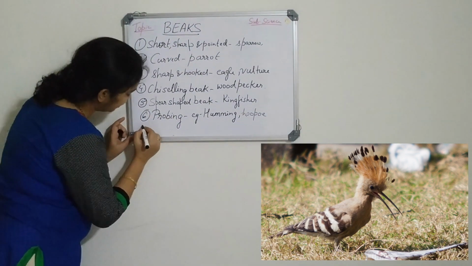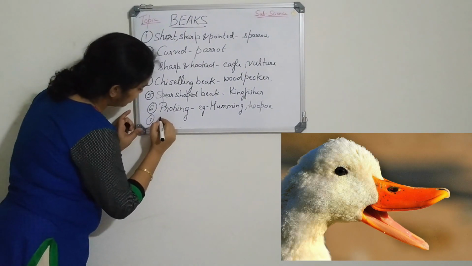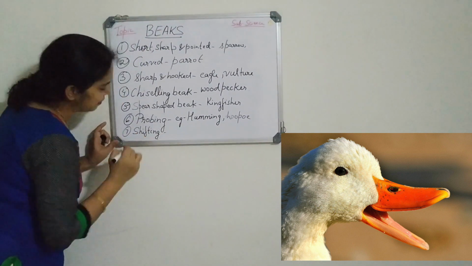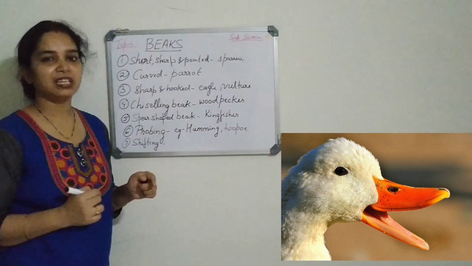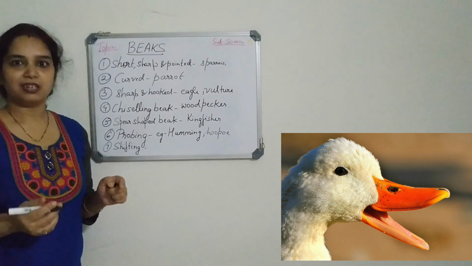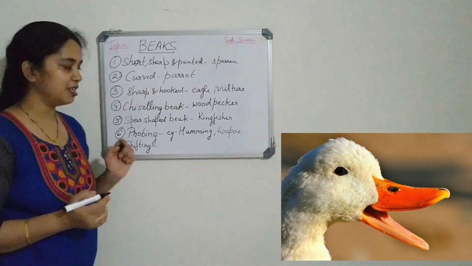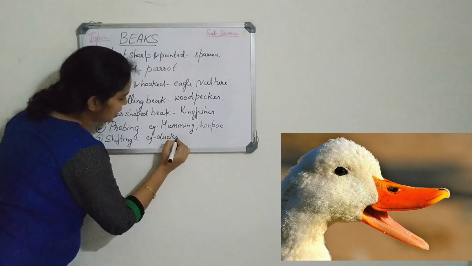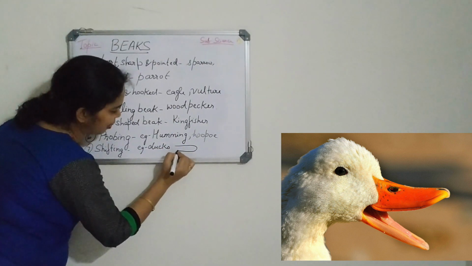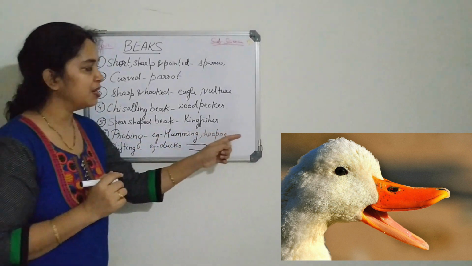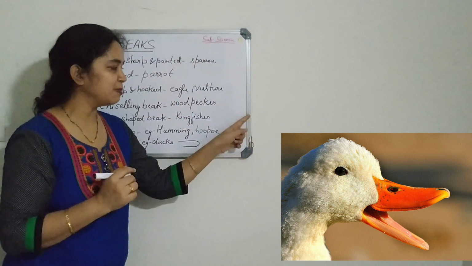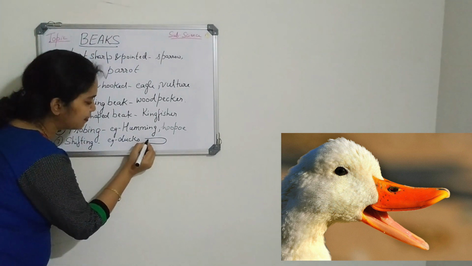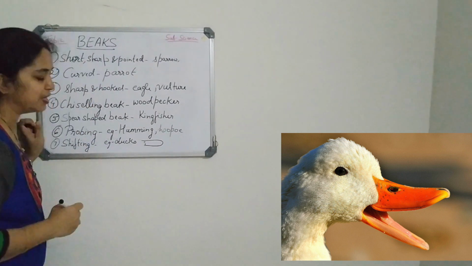Now the seventh type is the shifting beak. The shifting beak is found generally in water birds like the duck. They have a broad beak. You can see the broad beak of the duck over here, and they have two holes on the top of the beak.